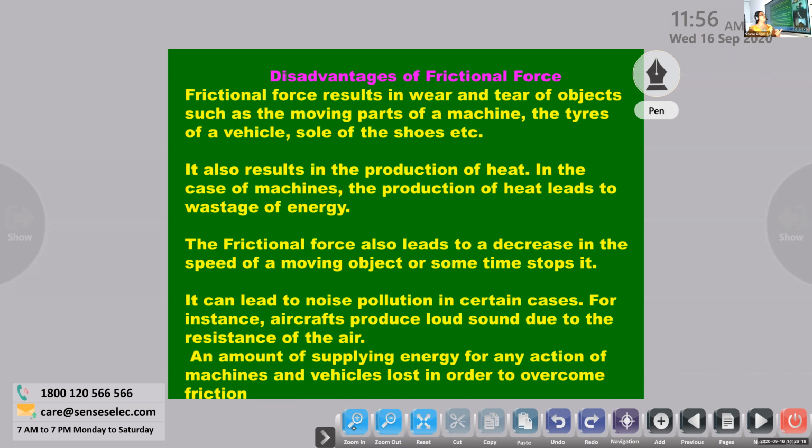You have to apply the brake in between. And you see a lot of stones, potholes, all this. During the rainy season, you can see that the roads in front of you have gone bad. In that case, if you're riding a bike or driving a car, what will happen? The tire has to use extra energy to run faster. So that is why there is wastage of energy. 40% of the petrol out of 1 liter will be used to overcome that friction. So this is one disadvantage. That is why every time we have to fill the tank.